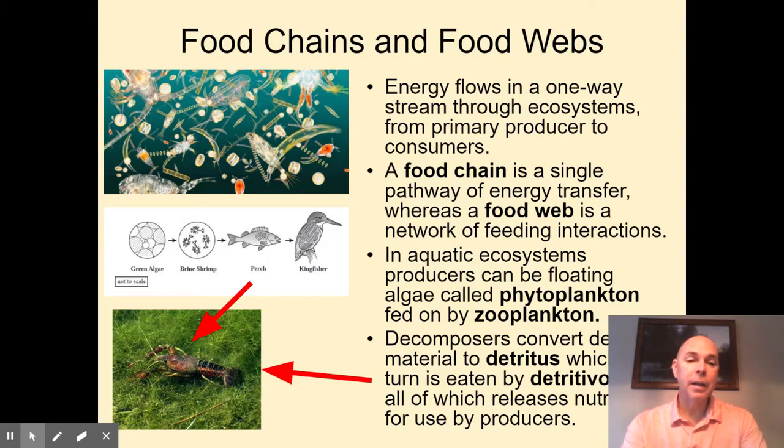And again, lastly, in any ecosystem, we don't often draw food chains that end up in a decomposer or in a scavenger or a detritivore, but it's important to note that the energy just doesn't end with a kingfisher. It can be passed on to some other organism that eventually will break down that top level apex, sometimes predator in an ecosystem, because ecosystems need those nutrients to be returned to the environment.